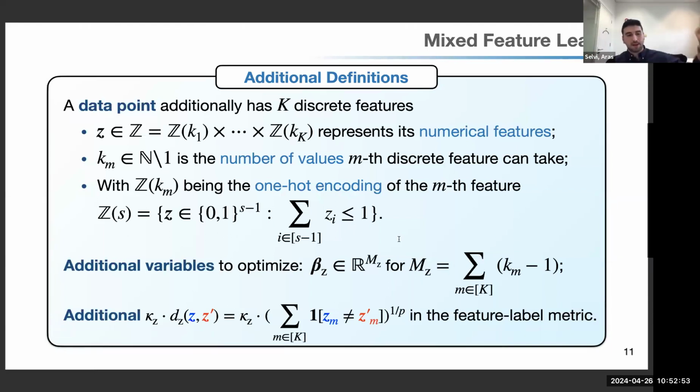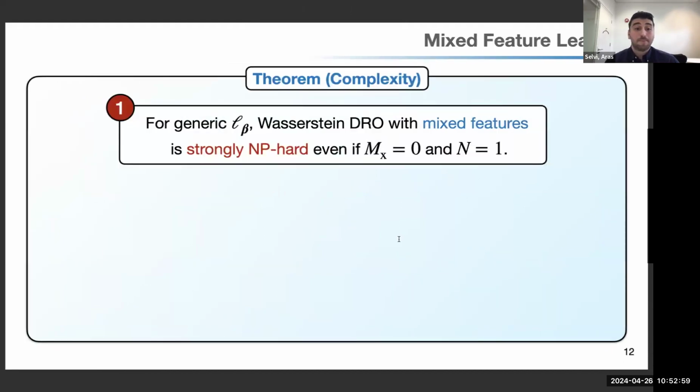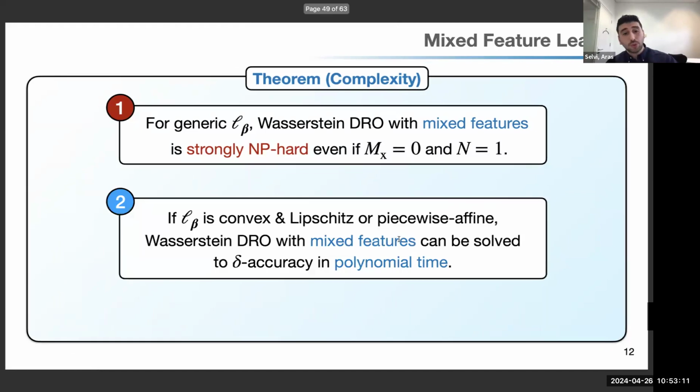Now, if I plug these back in my Wasserstein distribution robust optimization formulation, I will unfortunately have an NP hard problem. So in our paper, we show that even if you don't have any continuous features, and if you have a single training instance, the problem is still strongly NP hard. But the good news is that if the loss function is convex and Lipschitz or piecewise affine, so all the functions that we discussed before satisfy this, then the problem can be solved to delta accuracy in polynomial time. So I don't talk about how to solve it yet. I'm just telling you that there exist solution methods that work in polynomial time.